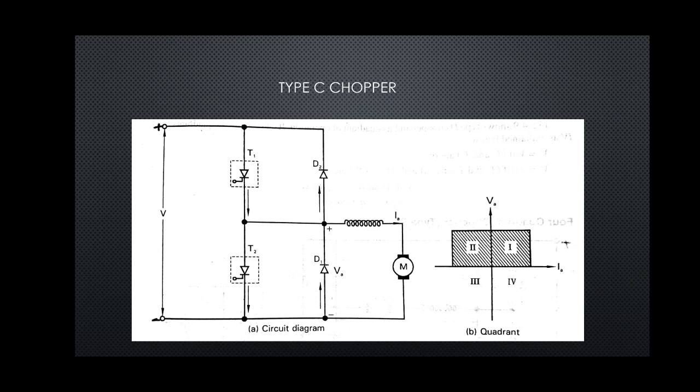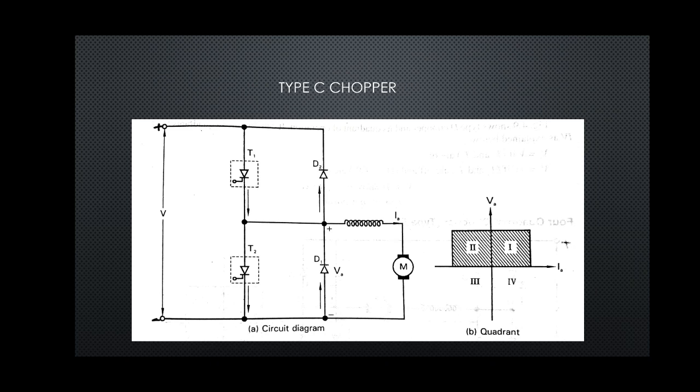Sometimes two choppers at a time are asked, or sometimes a single chopper will be asked. So class C type of chopper is a two quadrant chopper which operates in the first and second quadrant of the current voltage plane. So here we see two thyristors T1 and T2.